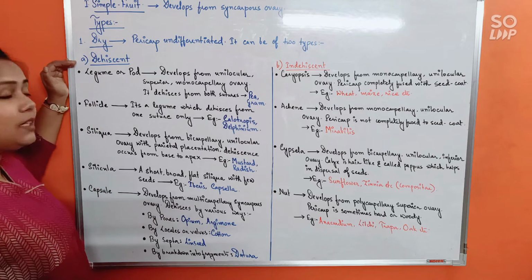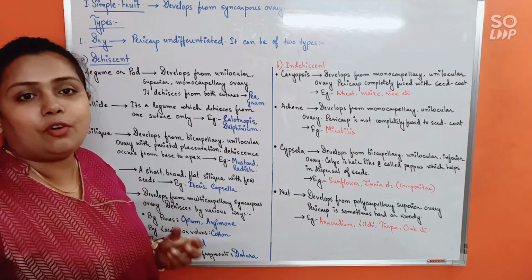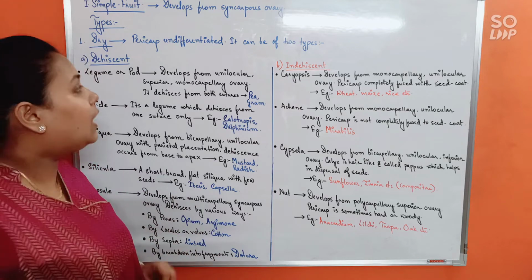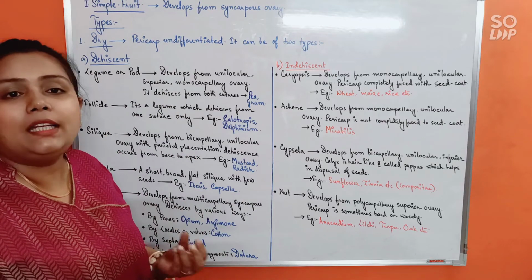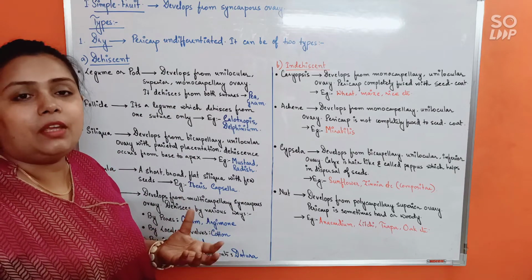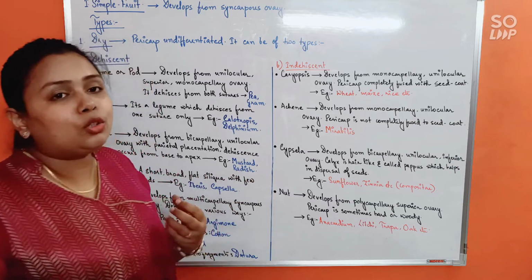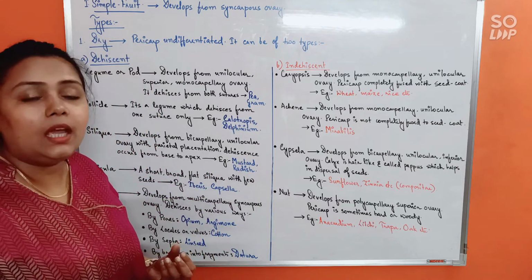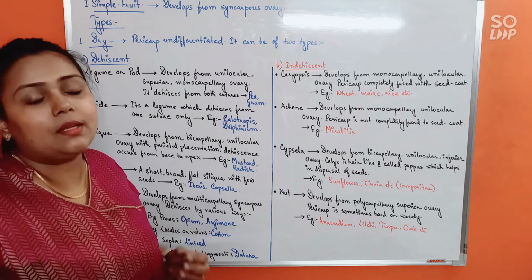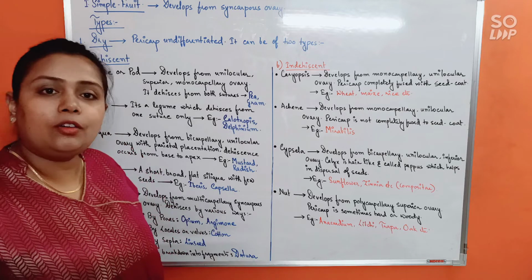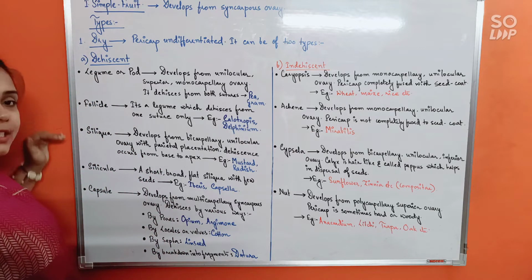First is dehiscent, that means, of course you know the meaning, it will break down automatically for seed dispersal at maturity. And indehiscent means the fruits will not break down until and unless some external force comes and opens the fruit. Automatically it will not open up. For seed dispersal, either the pericarp has to break down or else it has to undergo decomposition. Alright, now dehiscent fruits can be of the following types.